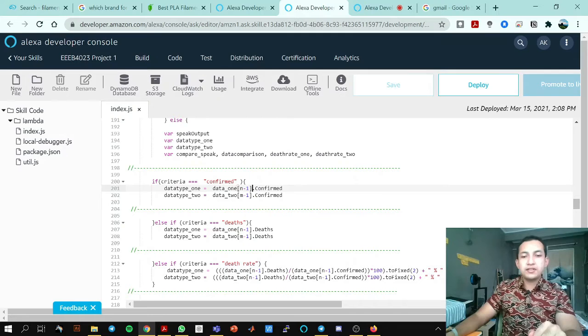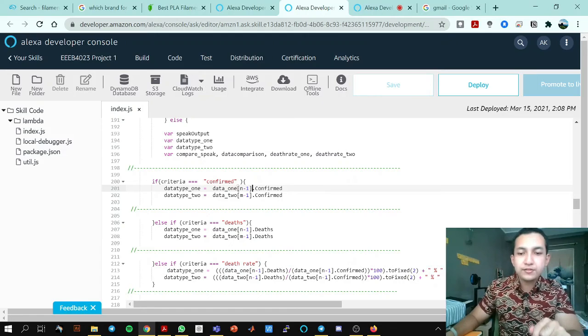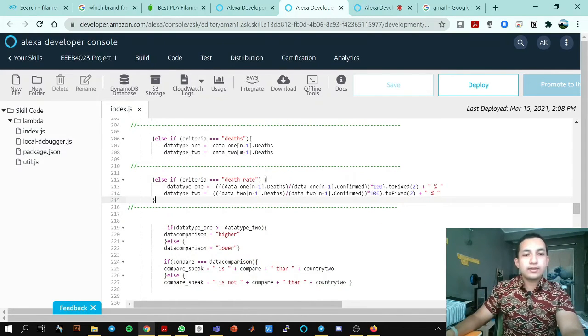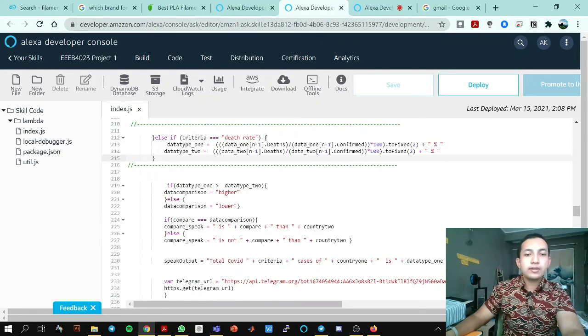Deaths, and then this is the equation to get the death rates, which is the deaths over the confirmed cases times 100%, which is fixed to 2 decimal points, because we want to make it clearer and nicer to the user. After the criteria, it will compare the data stored in data type 1 or data type 2. If data type 1 is more than data type 2, where 1 means country 1 or country 2, if country 1 is higher than country 2, it is higher. If not, it's lower. This is fact checking if it's higher or lower in terms of facts.